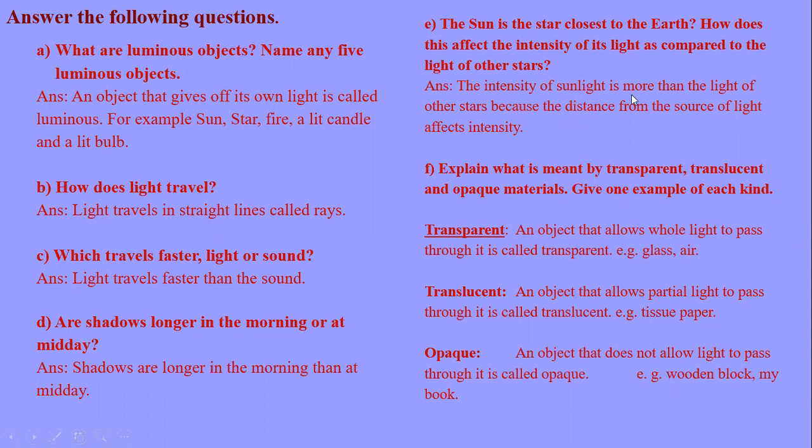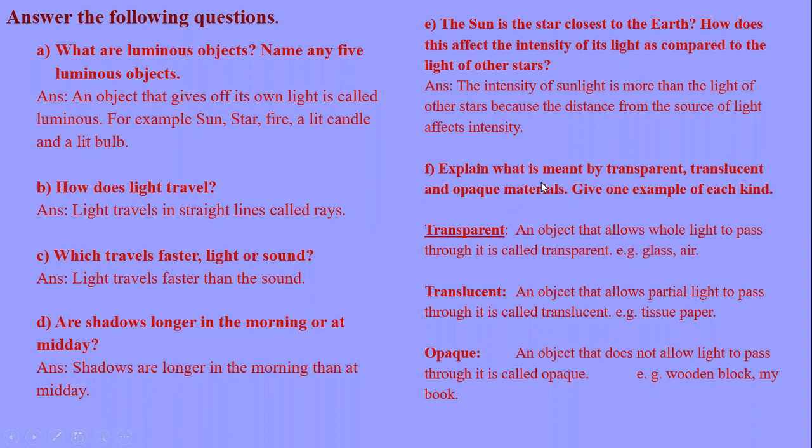The intensity of sunlight is more than the light of other stars because the distance from the source of light affects intensity. It means the sun is the closest. That's why the sun is so bright for us compared to the other stars. Other stars are millions of kilometers farther from the earth than the sun. The sun is 146 million kilometers away, but the other stars are much farther from the earth.